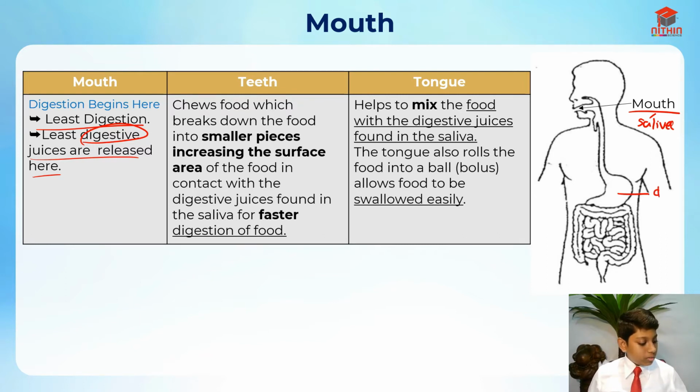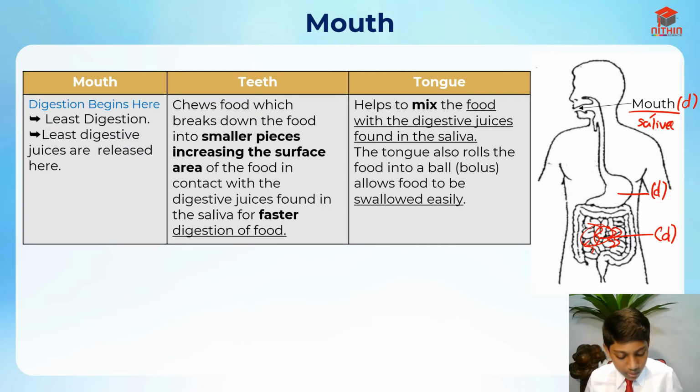So this is also digestion. Let me just write D for those parts that digest. And then the small intestine over here is also a D, because it also digests. There's the most amount of digestive juices released at the small intestine. So that's just a quick brief. I hope you understand that. So let me read this again.